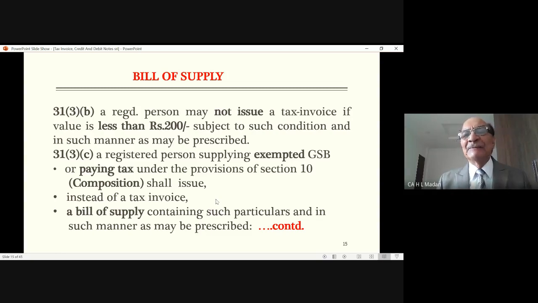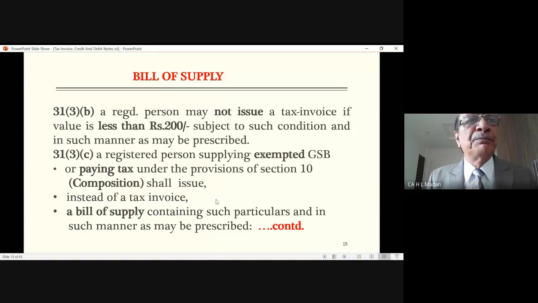But now he says that if the registered person supplies exempted goods, and prior to that, just read. It is written that a registered person may not issue a tax invoice if value is less than rupees 200, subject to such conditions and in such manner as may be prescribed.